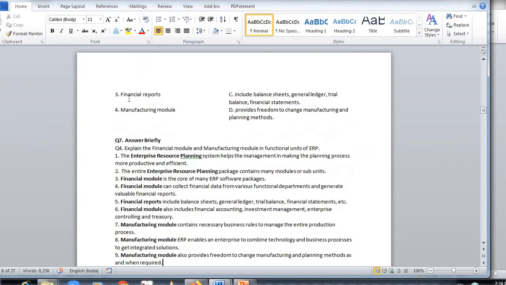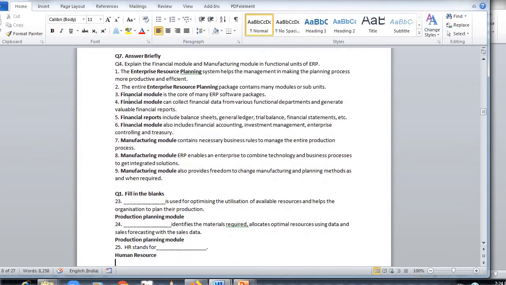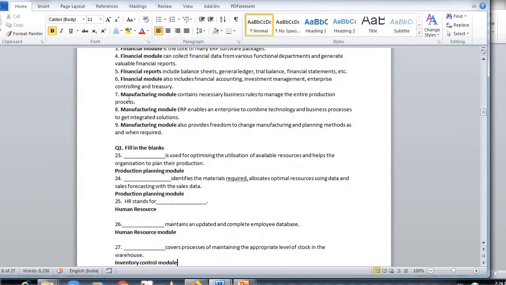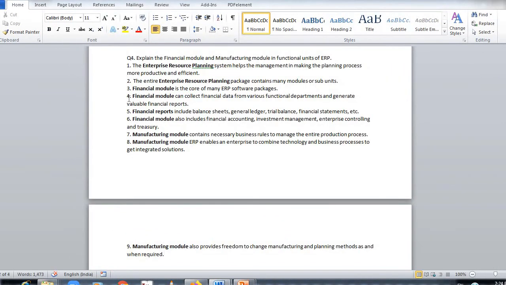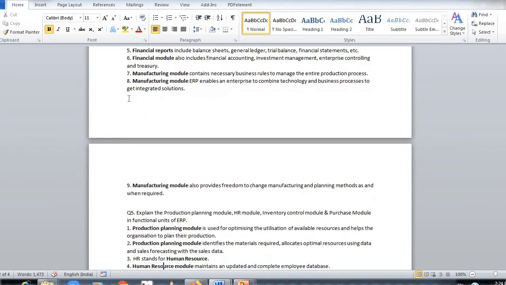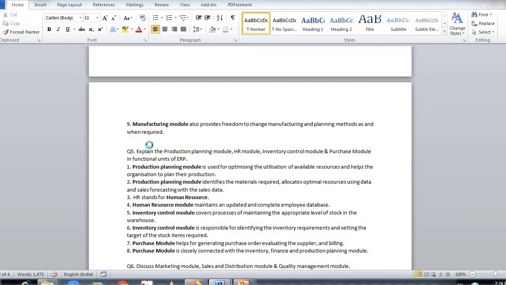Question number 4. Now we are moving to question number 5. Question number 5. Explain the production planning module, HR module, inventory control module and purchase module in functional unit of ERP. Now in this we have to cover first production module.